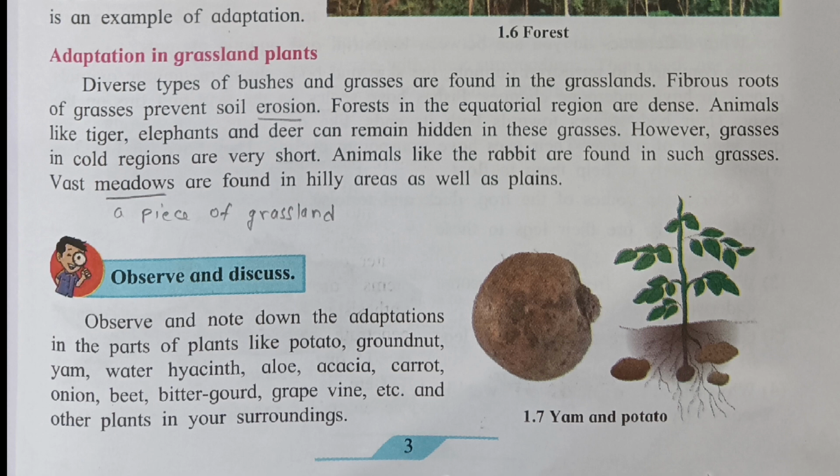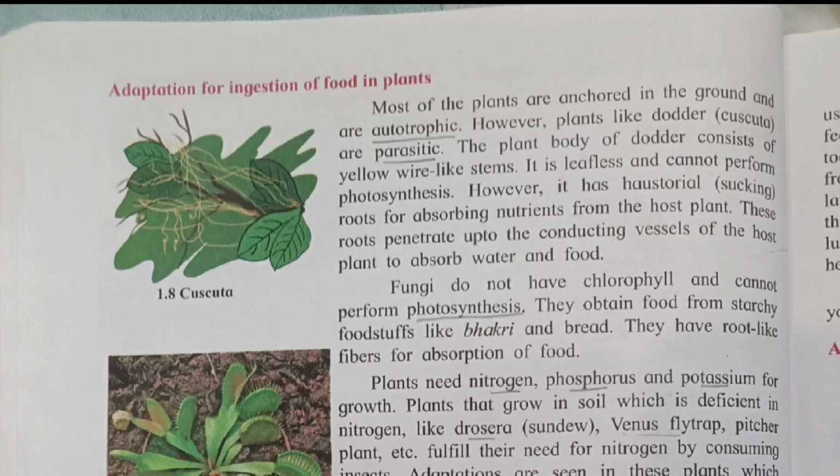Observe and discuss. Observe and note down the adaptation in the parts of plants like potato, groundnut, yam, water hyacinth, aloe, acacia, carrot, onion, beet, bitter gourd, grape vine, etc. and other plants in your surrounding. Adaptation for ingestion of food in plants.